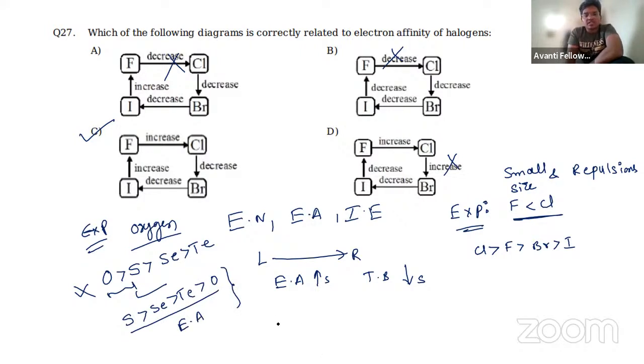Next, you need to remember potassium, rubidium and cesium are having nearly the same electron affinity values, and argon and krypton are also having nearly the same electron affinity values.